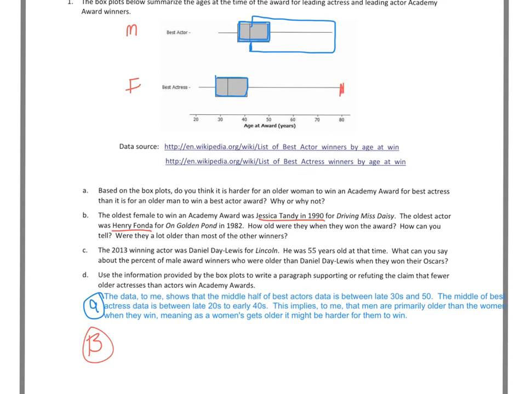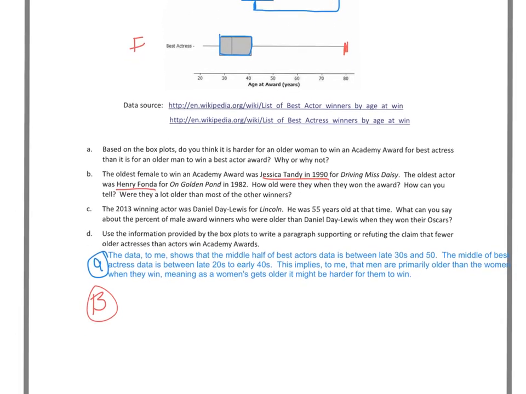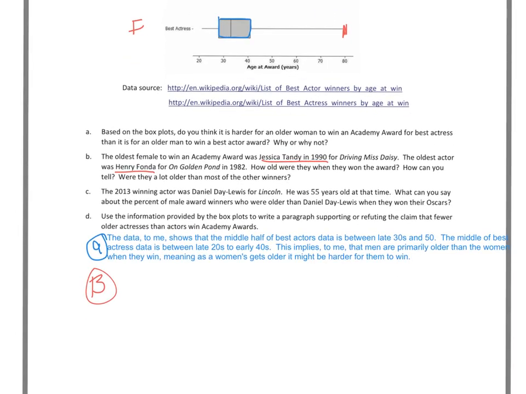And the oldest male was right here, and it looks like 75 or 76. Since I don't have the information in front of me, other than the box plot, I can't really tell, but I can say that Jessica Tandy was 80. Henry Fonda, I'll say, is 76. And how can I tell is I'm looking at the maximum values on the box plot.